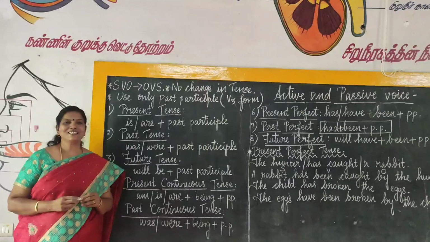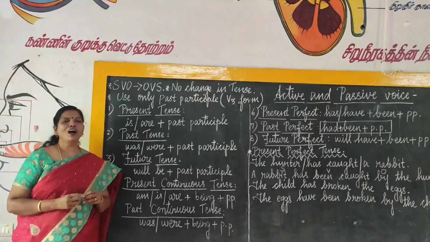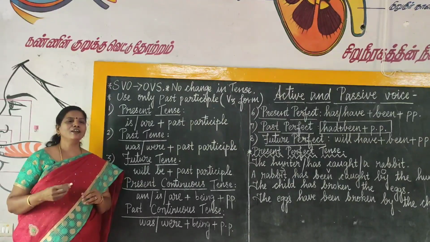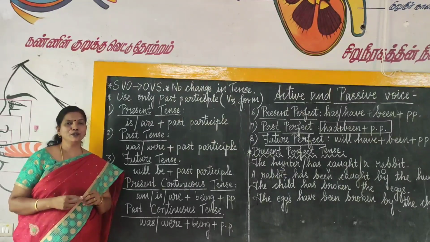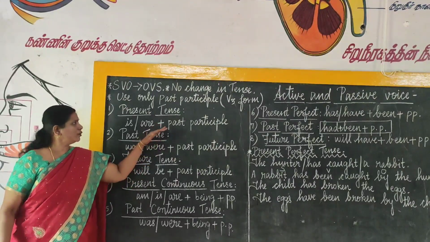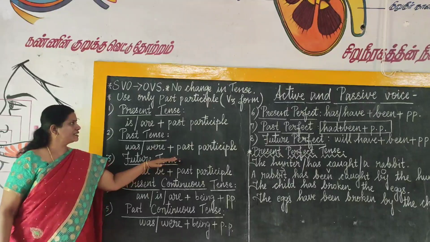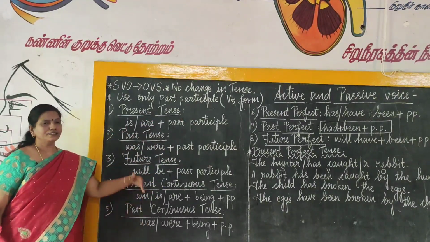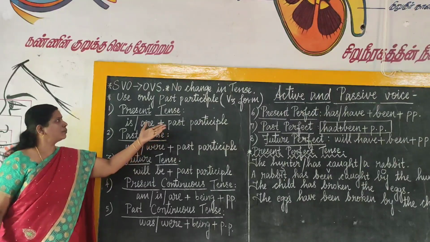Hi Smart Cookies. Today we are going to learn how to change present perfect, past perfect and future perfect sentences into passive voice. Before that, please make a note of all the structures I have written here for all the other tenses. Make a note of it so that we can go to the next topic.